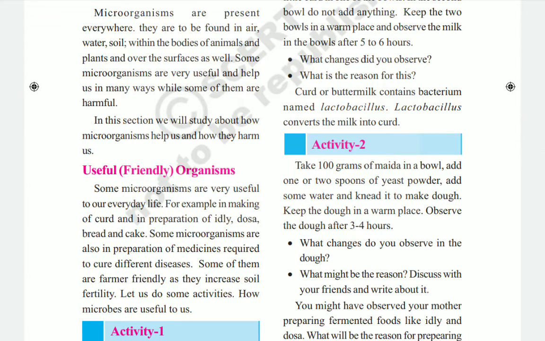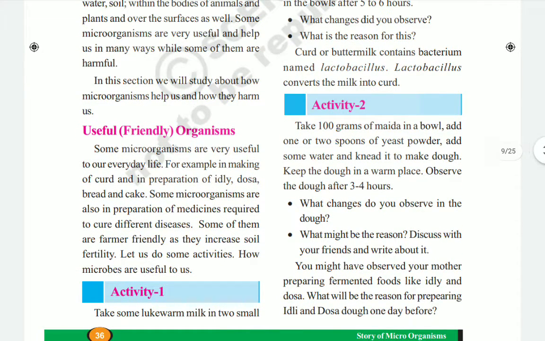Okay, so if you open the textbook, page number 36, here you see, children, they have given one activity to us. Activity 1: some microorganisms are very useful to us in everyday life, for example in making curd. Okay, this one we already know. To make the curd, to warm milk we have to add 1 or 2 drops of curd or buttermilk. After 5 to 6 hours, if you observe, we can find that the milk has been converted into curd. But how is it done? Only by adding this curd or buttermilk.